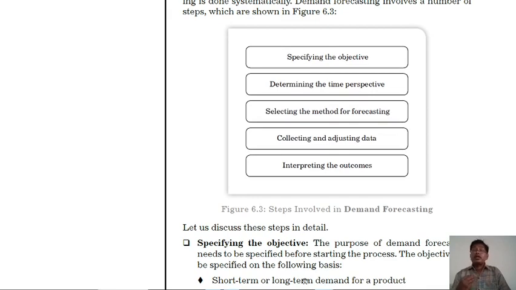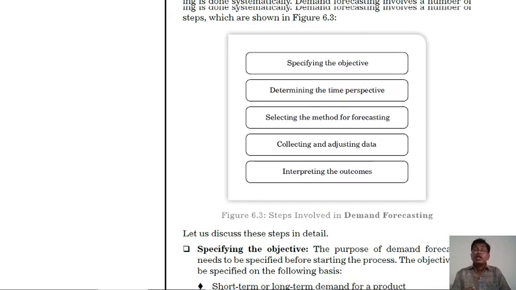In demand forecasting, the objective is set first, and then steps are taken. The demand forecasting involves a number of steps.